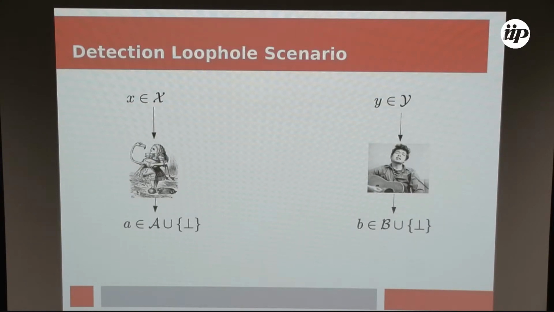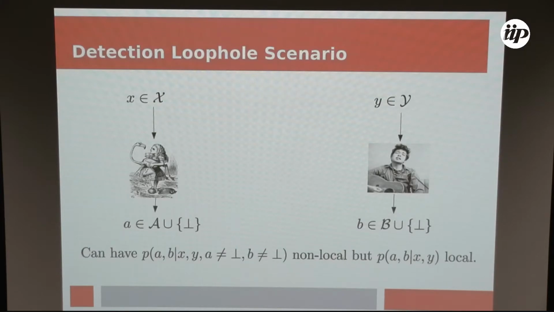This comes from the scenario of the detection loophole, when in some of the rounds of the experiment you may not get conclusive outcomes. And so it may be the case that if you condition the outcomes to only those non-abort outcomes, you observe that you end up with a non-local distribution when, if you had looked at all the outcomes, including the aborting outcomes, the distribution was local.